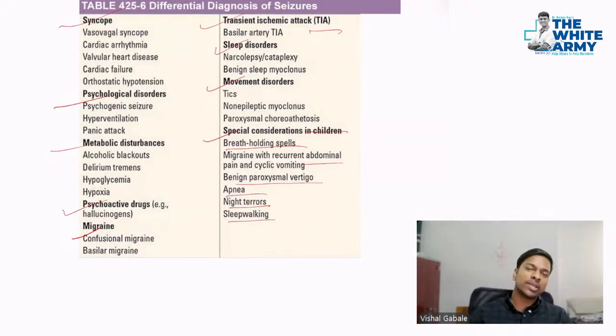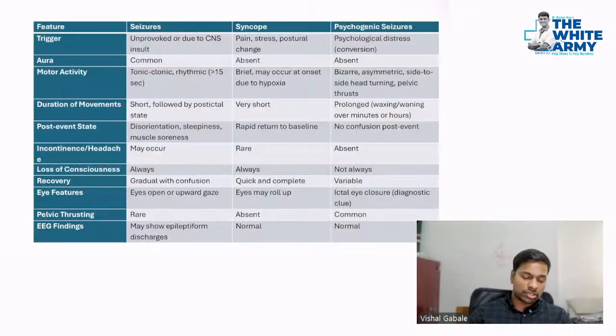So these are all things that should be considered when we talk about seizures. Now, let's see the difference between seizure, syncope, and psychogenic seizures. As I said, seizures are usually unprovoked. Syncope can be provoked. For example, micturition syncope, when you pass urine, or defecation syncope, or just orthostatic hypotension.